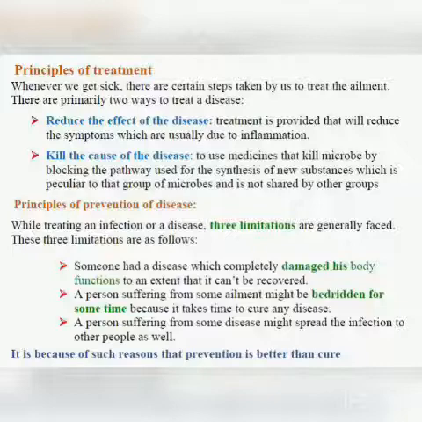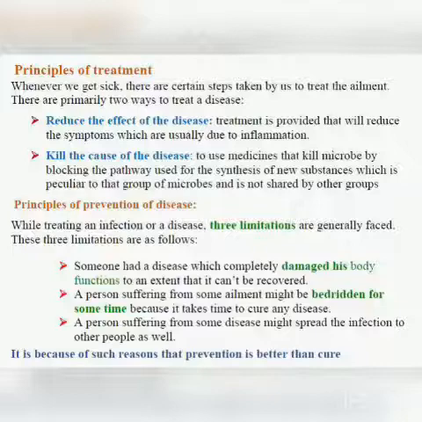our discussion. Now students, we all know about disease, we know the cause of disease, we know the symptoms. Now another thing is how to get rid of the disease, how to treat the disease. So principles of treatment. When we get sick, there are certain steps taken by us to treat the ailment, okay?